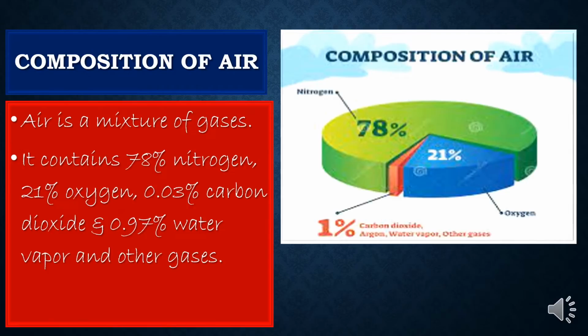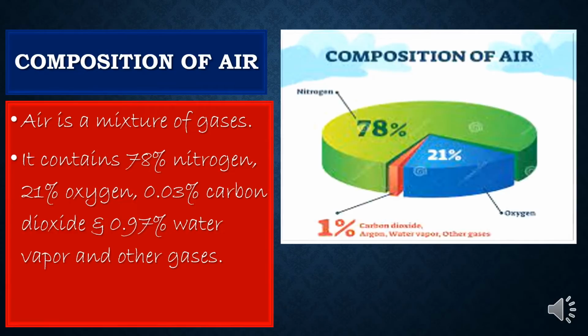Composition of air means that air, we all know, is a mixture of gases. It is not that only pure oxygen is present in the atmosphere. No, many dust particles and many different types of other gases are also present in the atmosphere. On an average, scientists have calculated that 78% nitrogen is present in the air, 21% oxygen, 0.03% carbon dioxide, and 0.97% water vapor and other gases.